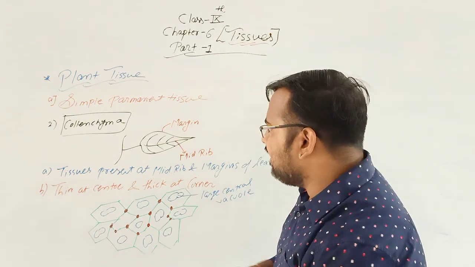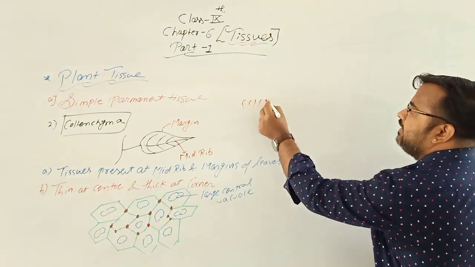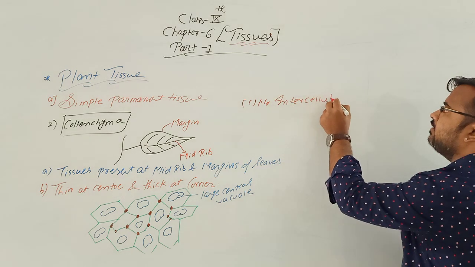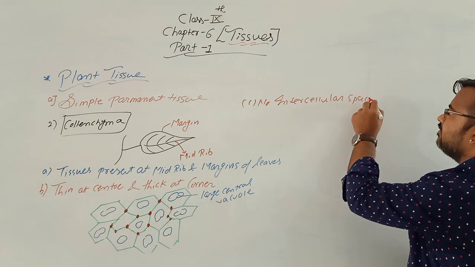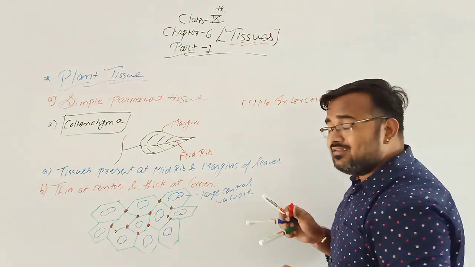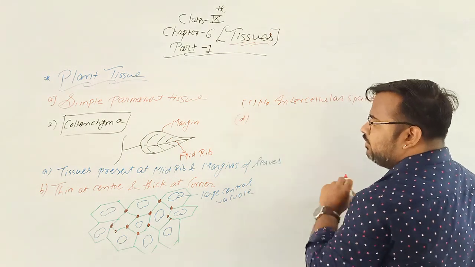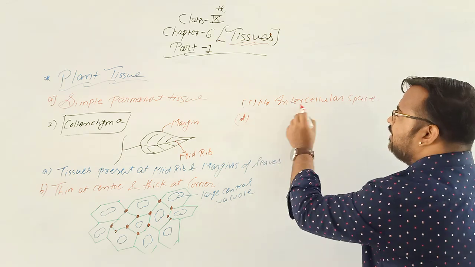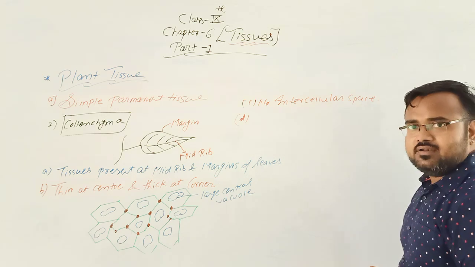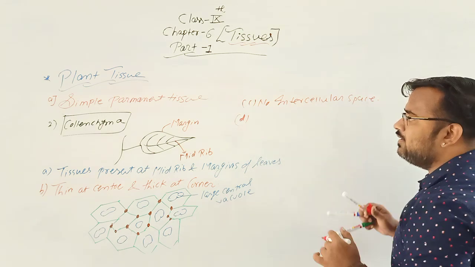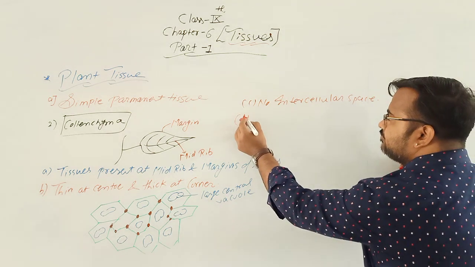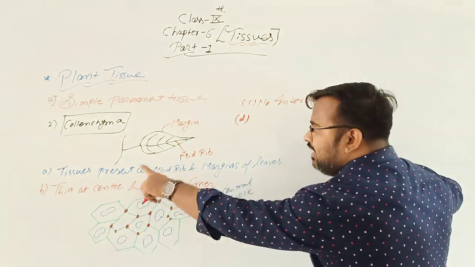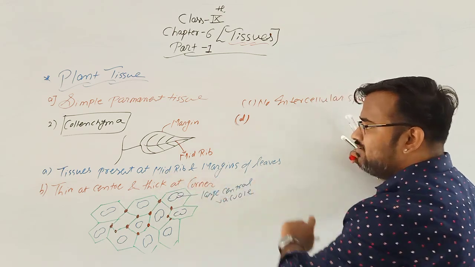As you can see in the diagram, point number C would be no intercellular spaces. Now see, these tissues are present at the midrib and margins of the leaves.